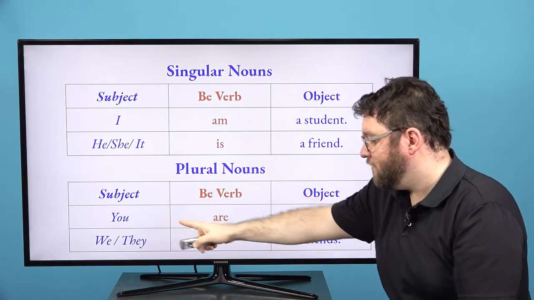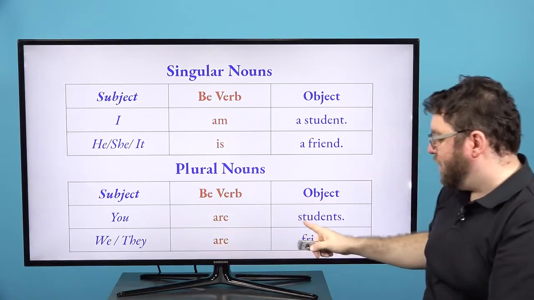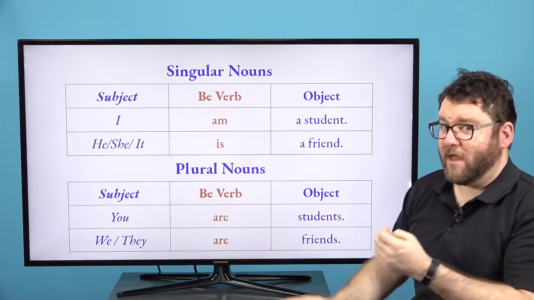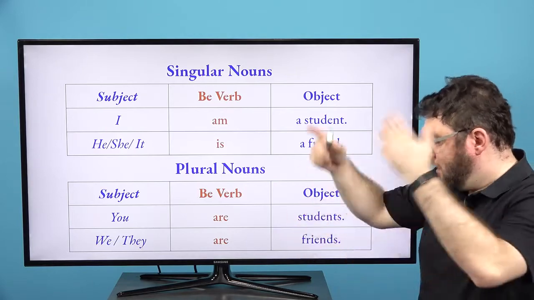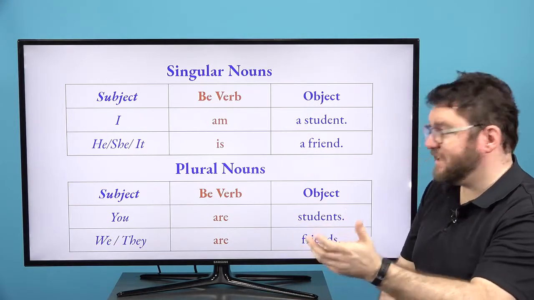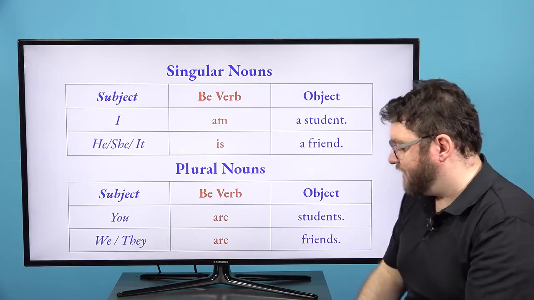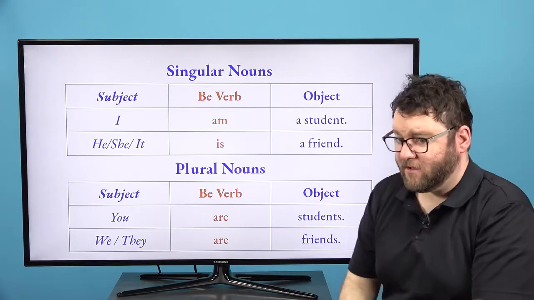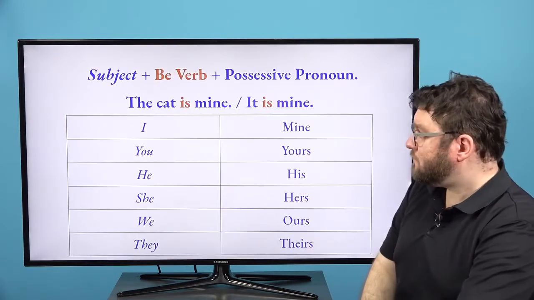Here's the subject, you, are, we, they are, students, because there are many. So we have many students. You are students. And they are friends. Okay, so please remember the difference between singular and plural nouns.